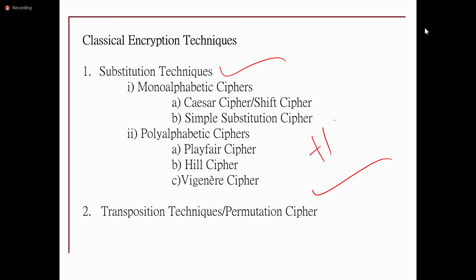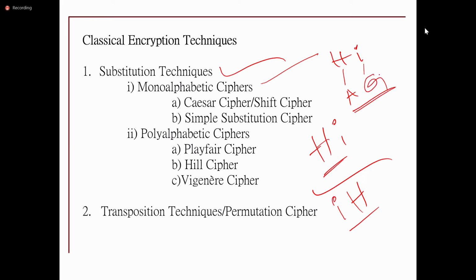Instead, whatever the plain text message is, it simply changes the position of the alphabets. Suppose the sender is sending a message like HI. It has two alphabets. With transposition, it can send IH, as it just changes the position. Whereas in substitution ciphers, H can be replaced with some A and I can be replaced with some G, so AG can be transmitted over the network. In transposition, IH is transmitted; the position is changed, whereas in substitution, an alphabet is replaced with some other alphabet.